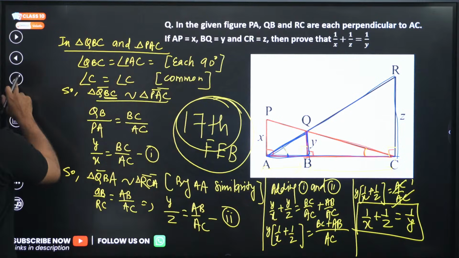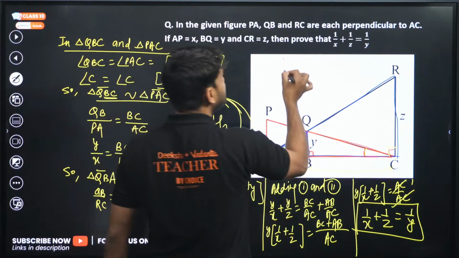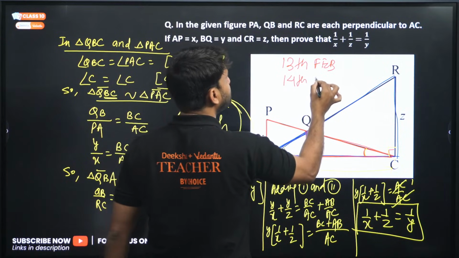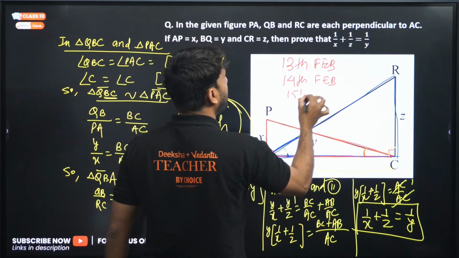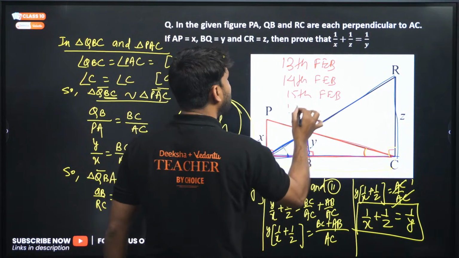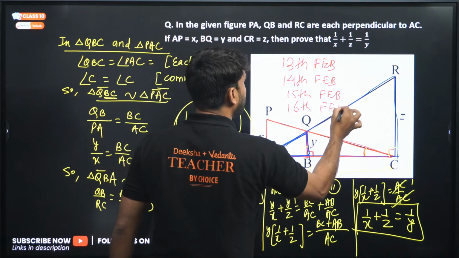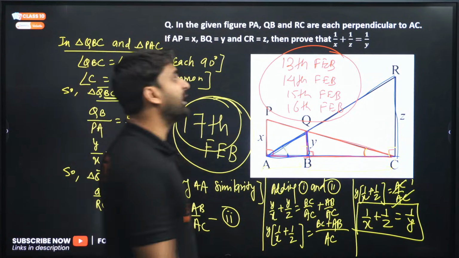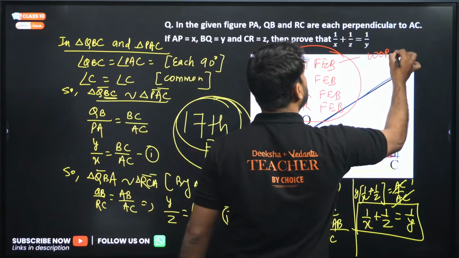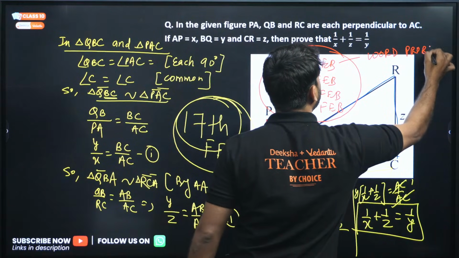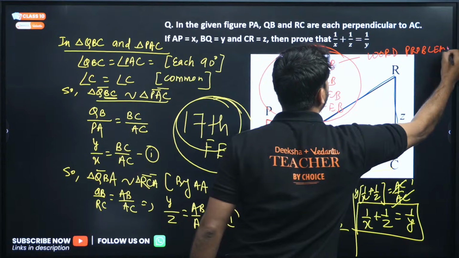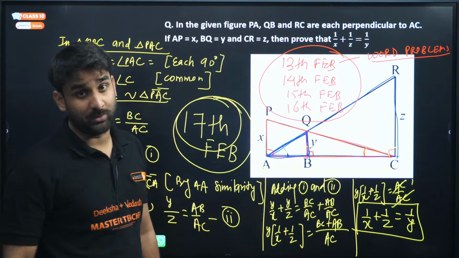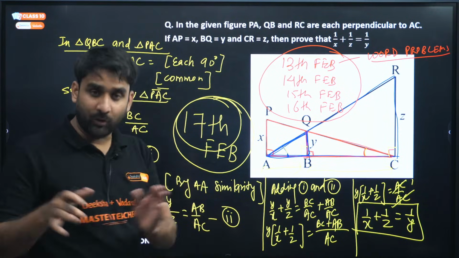So let me tell you my coming calendar. 13th February, 14th February, 15th February, and 16th February, I will be coming on live session consecutively. 13th February will be word problem questions. We will do only word problem questions. I know many students still have problems in word problems. Sir, how to do it? We know the formula, but still we are not able to do word problem type questions from pair of linear equations in two variables, quadratic and arithmetic.